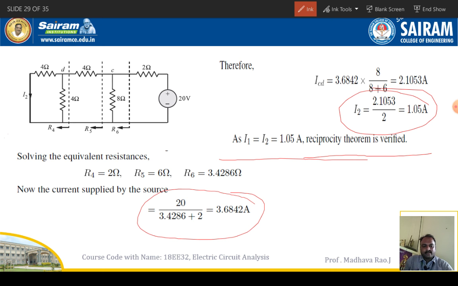In the maximum of cases, when the circuit consists of only one source, here only one source, the reciprocity theorem will be verified. So in 90% of problems this reciprocity theorem will be verified when there is only one source. If it consists of multiple sources, the reciprocity theorem is not verified.